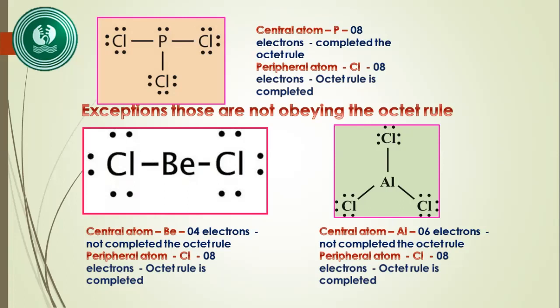Like that in aluminum chloride, the peripheral chlorine atoms obey the octet rule, but the central atom aluminium doesn't obey because it has only 6 electrons. So these compounds, beryllium chloride and aluminum chloride, we commonly call electron deficient compounds.